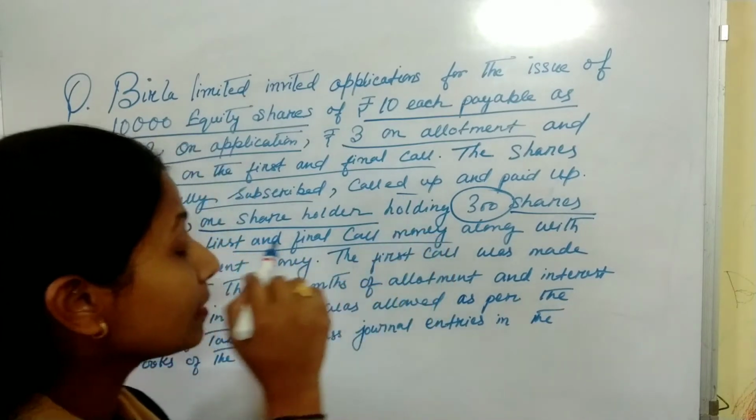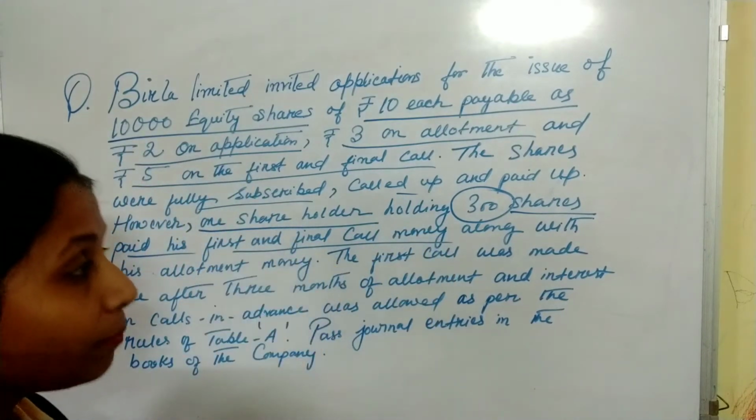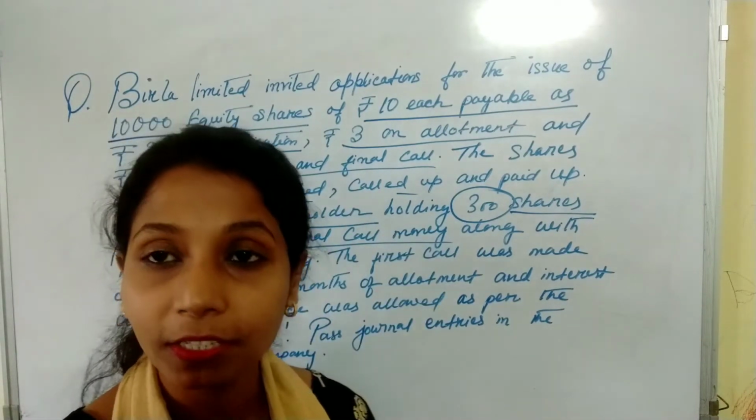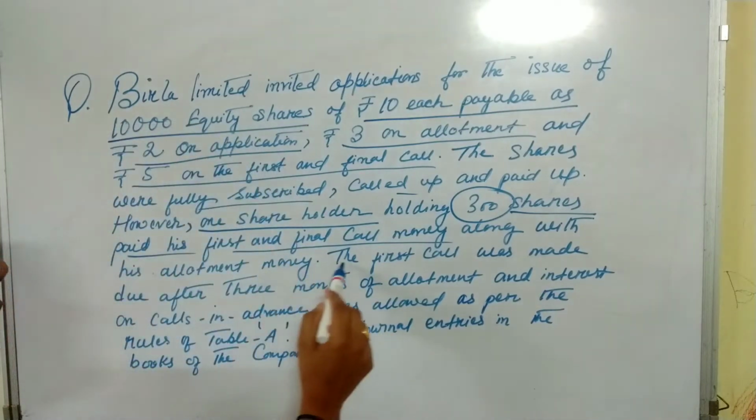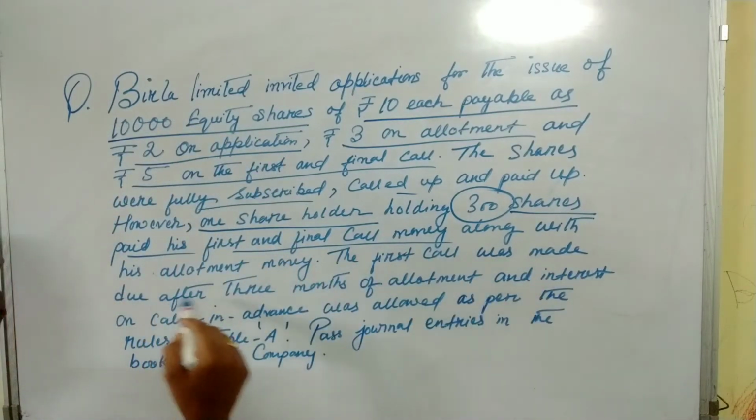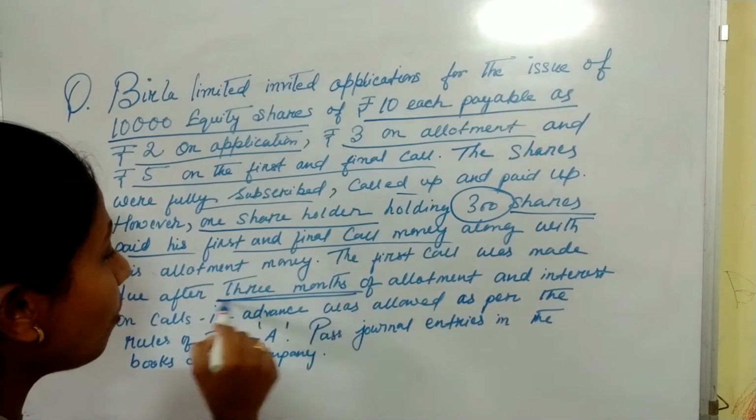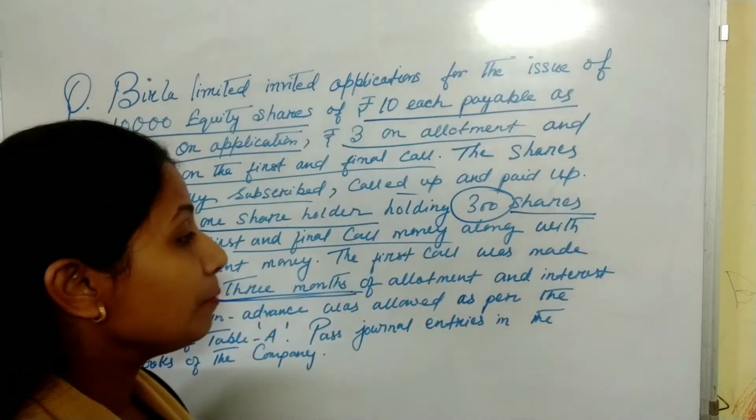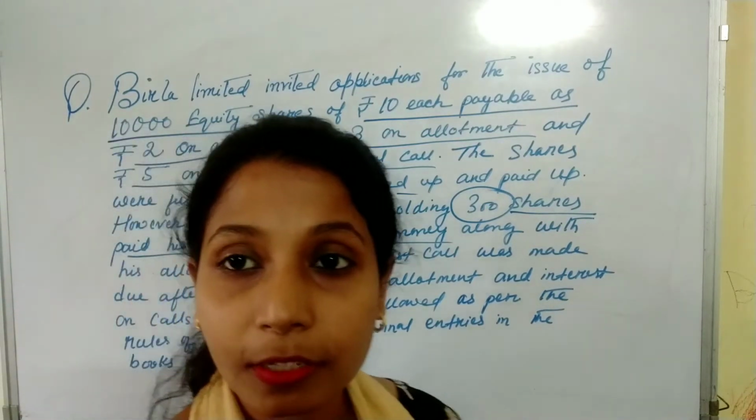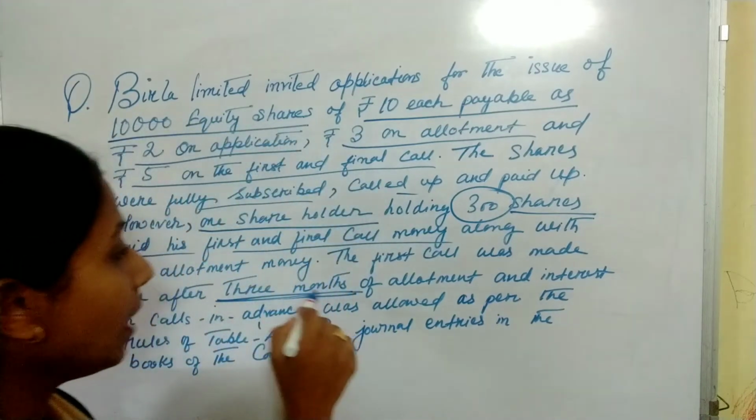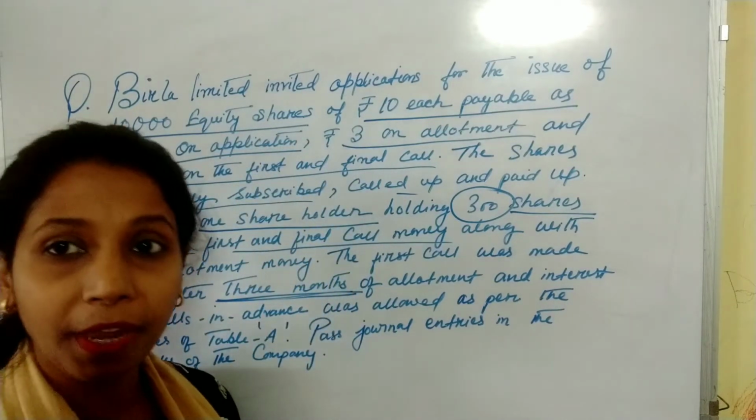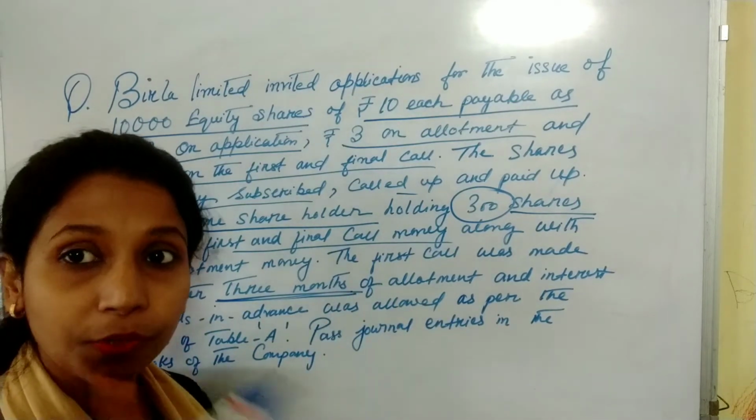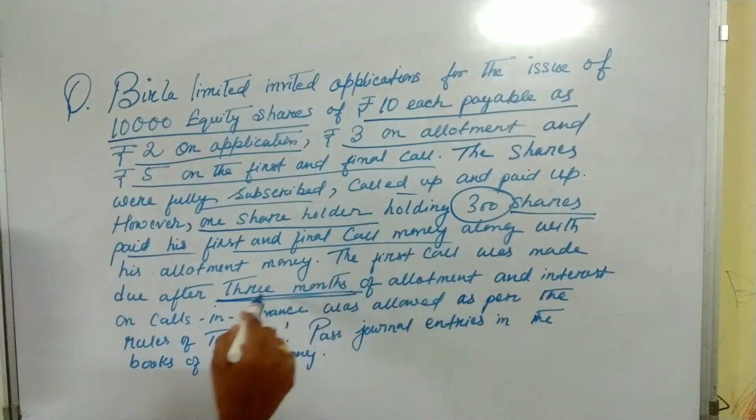That is, the company has not called for the first and final call money, but the shareholder holding 300 shares has paid his first and final call money along with his allotment money. The first call was made due after 3 months. Remember this point, due after 3 months. These 3 months are important for calculating the interest on calls in advance. After 3 months of allotment, the company has made the first and final call.